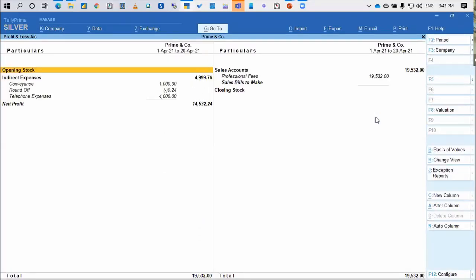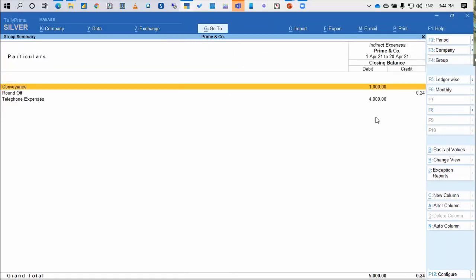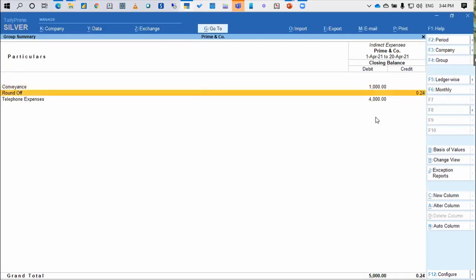So now when I go to the profit and loss account, one is I can create multiple groups inside the profit and loss account, saying that this is my staff cost, this is my establishment cost, this is my books and periodical cost. So I can create multiple groups, number one. And within that group also, I can sort like I sorted in the capital and the loans. And within the group, let's say I want round off to come last because it's always a petty amount and I don't want it to affect.